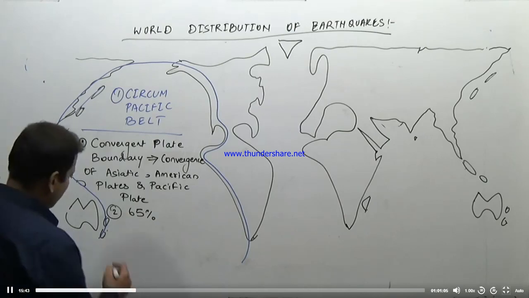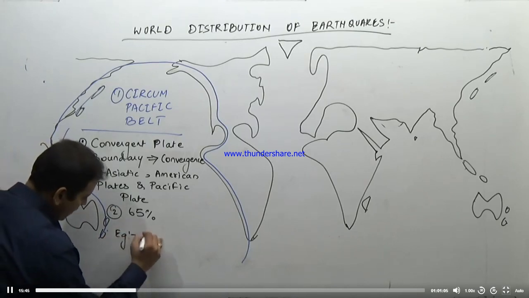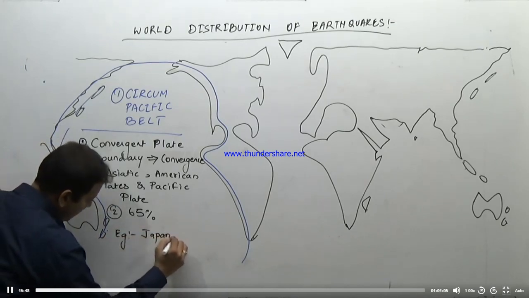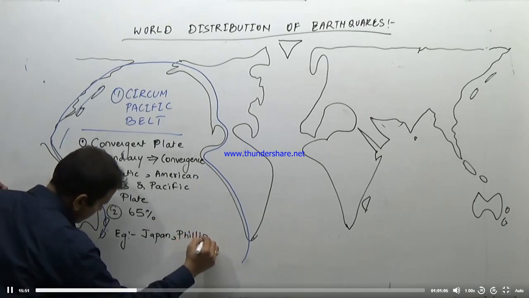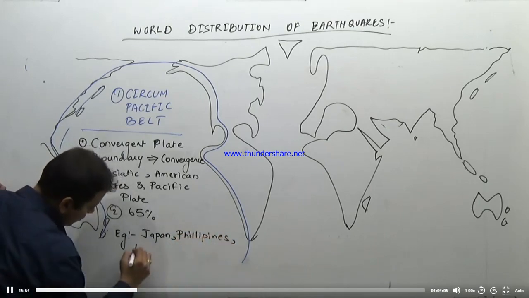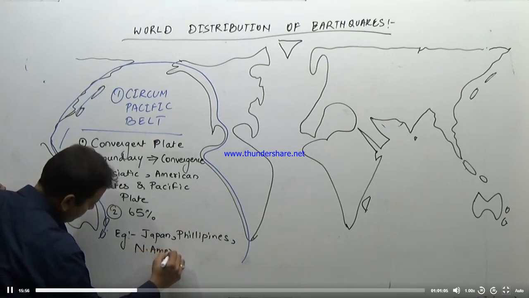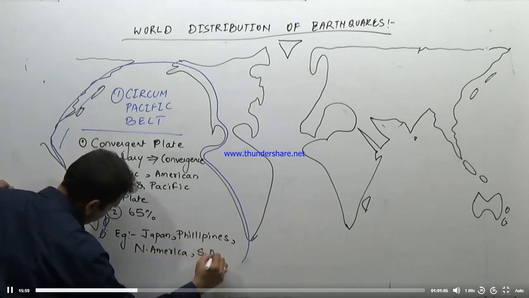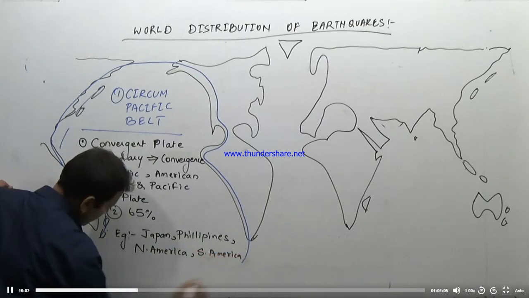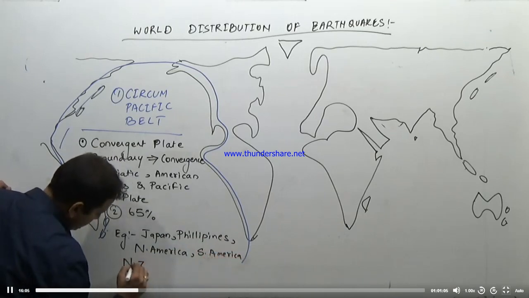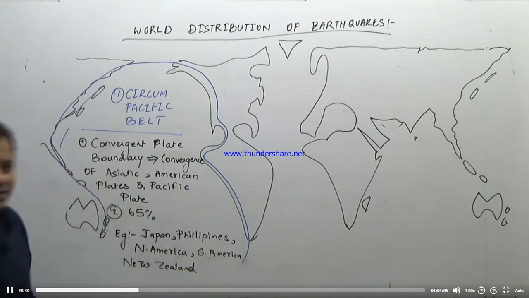The famous earthquakes are, for example, the earthquakes of Japan, Philippines, North America, South America, New Zealand. These are the earthquakes of this region. Even Mexico, that is even in Central America. The second region is the